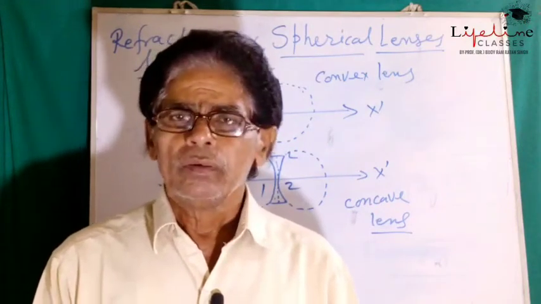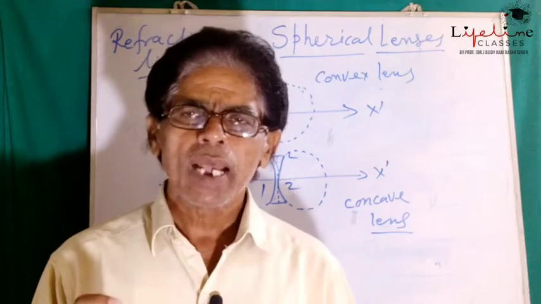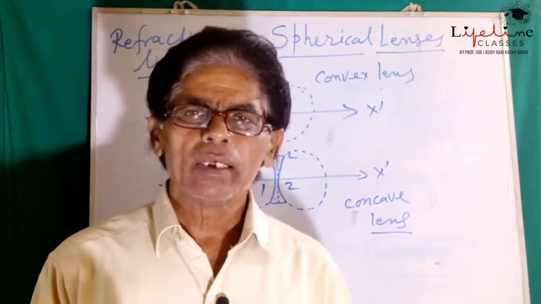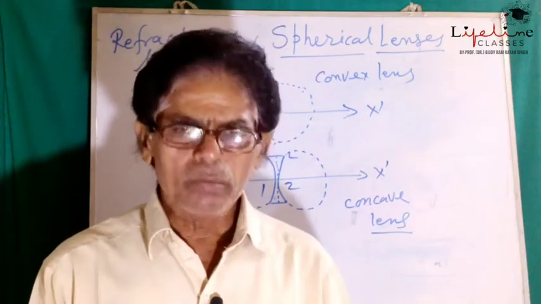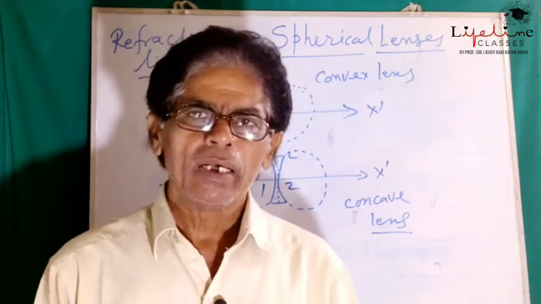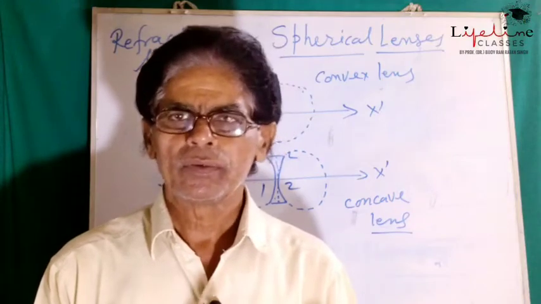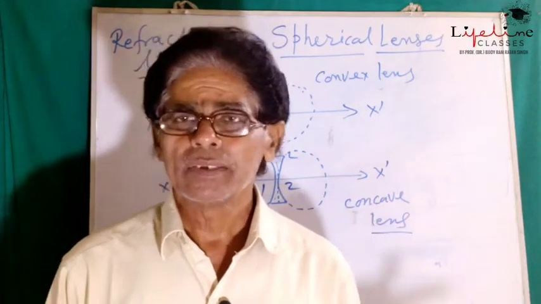Now, just like the pole of the spherical mirror, there is a midpoint of the refracting surface of the lenses.